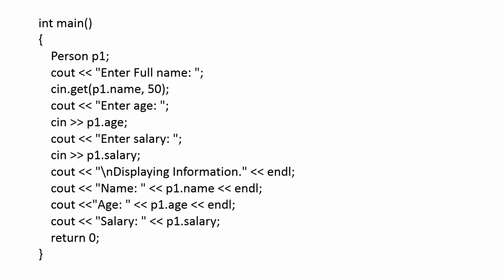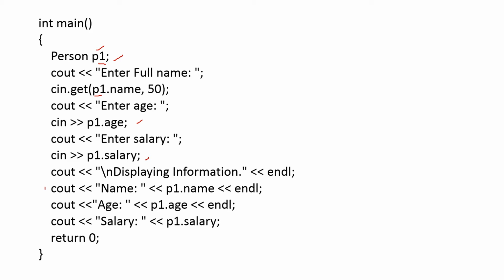Int main, see this is the definition. You have declared it. Now you are defining it. Person P1. Person is the name of the structure and P1 is the object. Cout, enter the full name. Get P1.name, that is with the help of the object. You are getting the name, age and salary. That is cin.get P1.name, 50. You can write cin here also. And then cout, enter age, cin P1.age, enter salary, cin P1.salary.